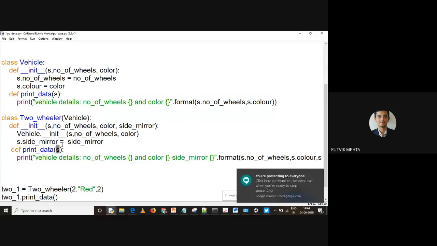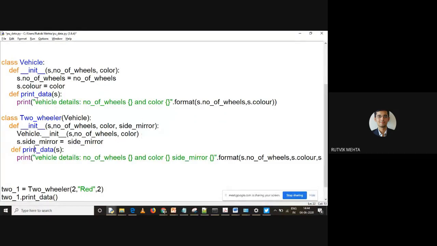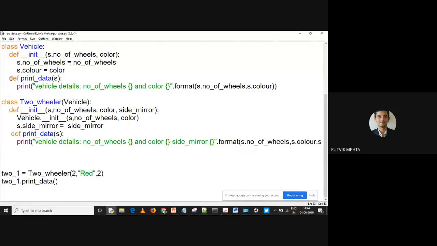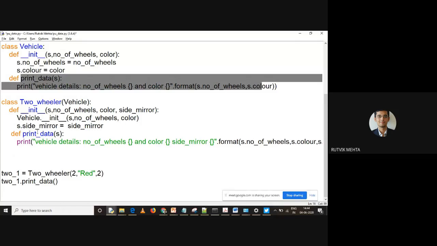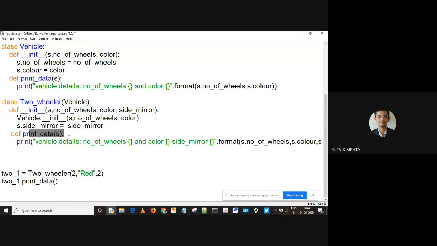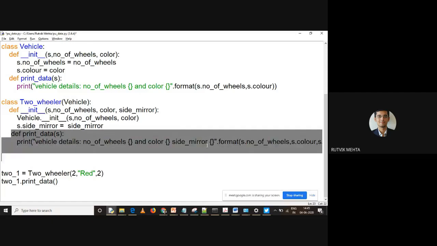We are overriding this print data method in the child class, in the subclass, right? So it is overridden, and as we are calling it from the child class, it has two versions of print data, one from the parent class and another one from the child class. But as this is the newly defined method in the child class, this will be called. This is known as overriding functionality. When the same method name and same number of arguments are used, this functionality is known as overriding, right? So now which print data will be called? Even if we have two versions of print data in the two-wheeler class, the recently defined print data will be called.